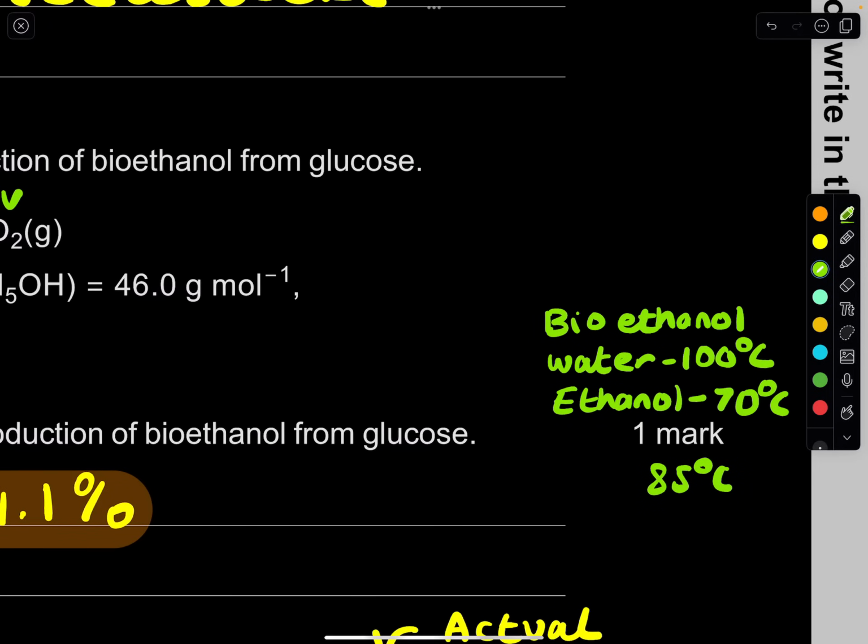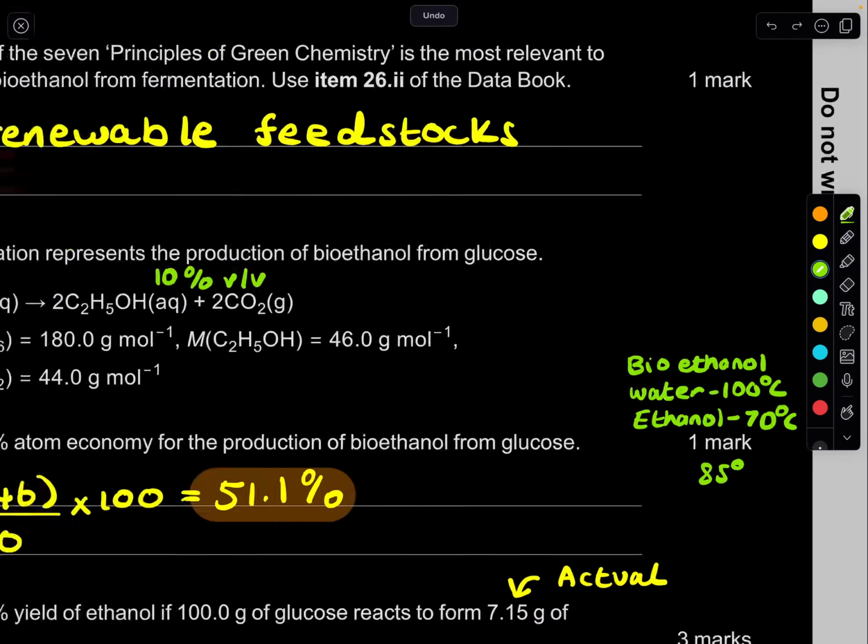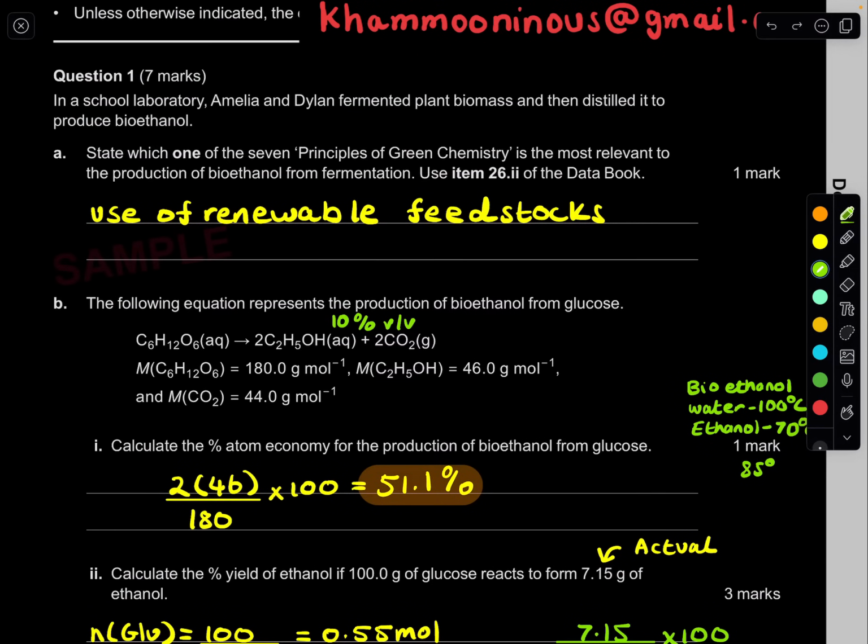What that's going to do is, because ethanol has a lower boiling point, it's going to become gaseous and go up the chamber. Water, of course, has a boiling point of 100, so it's still liquid and stays at the bottom of the chamber. So that pure ethanol is going to go up, and that's what we take. That's why we distill it, because when we distill it, we make pure ethanol. And so that is what we can use. That becomes useful for cars.